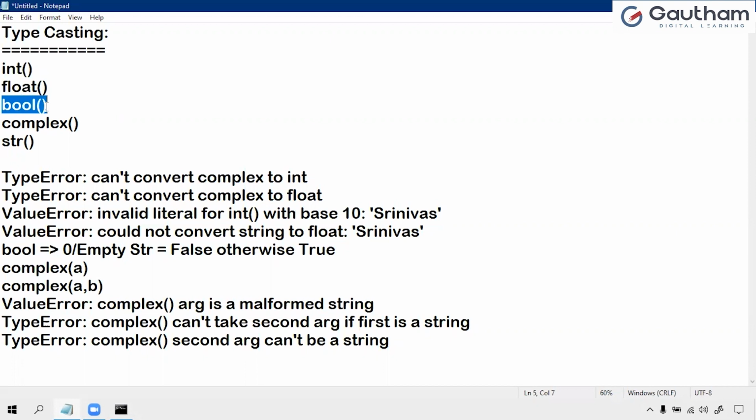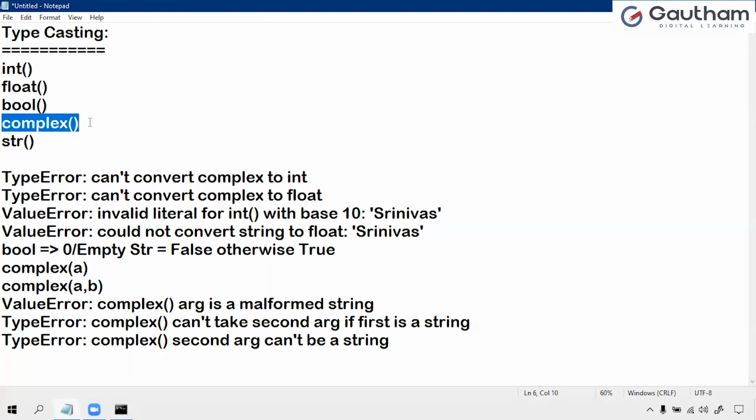Integer, boolean, float, complex, string, all values convert into boolean, but with only one condition. If the value is equal to 0 or empty, then it is false, otherwise true. For complex: integer will convert, float will convert, boolean will convert, string.